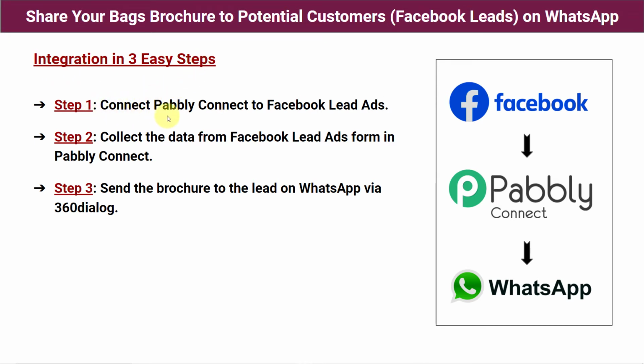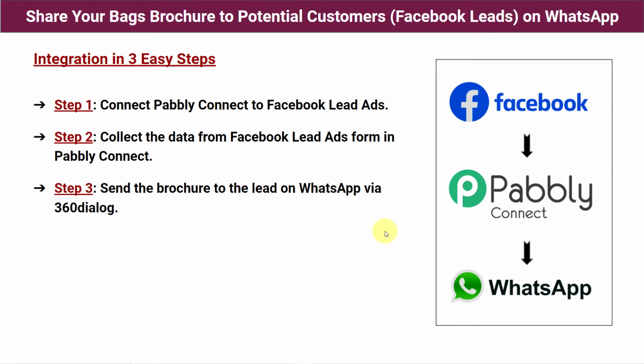Step number 1 says connect Pabbly Connect to Facebook lead ad. So what we're going to do first is log in to our Pabbly Connect account, then we will integrate Facebook lead ads with Pabbly Connect. Now step number 2 says collect the data from Facebook lead ads form in Pabbly Connect. We have created a form for our customers in our Facebook account, and the customers will fill up the form. Now I want the data of that customer to be transferred into Pabbly Connect. So step number 2 says the same, and step number 3 says send the brochure to the lead on WhatsApp